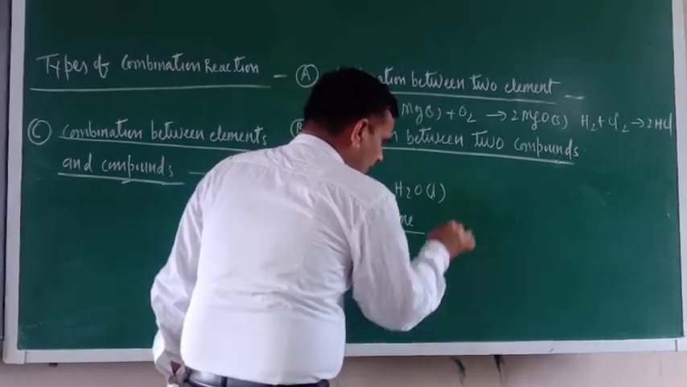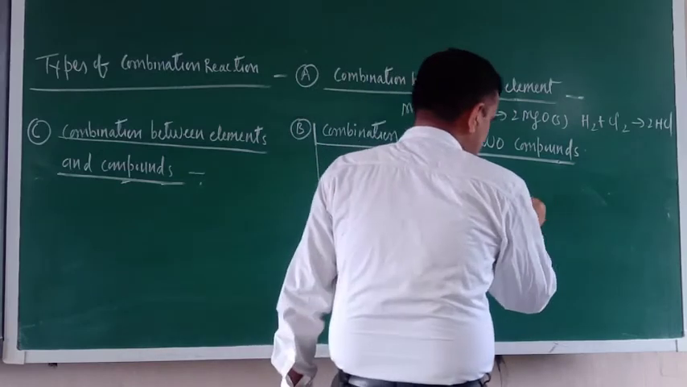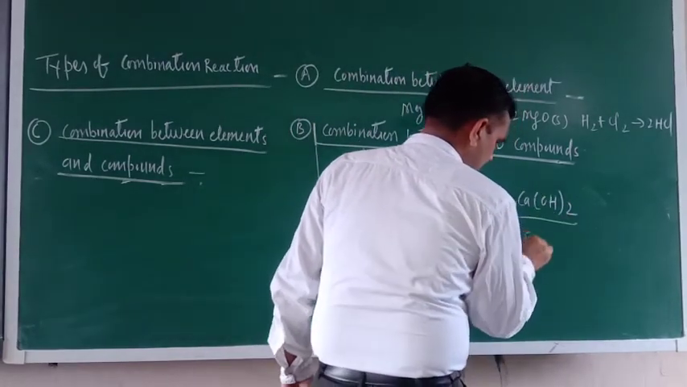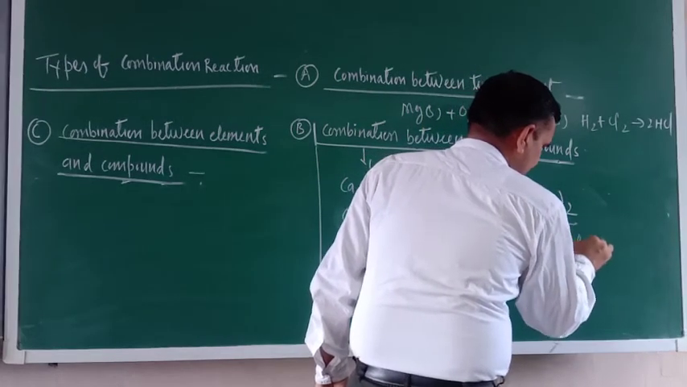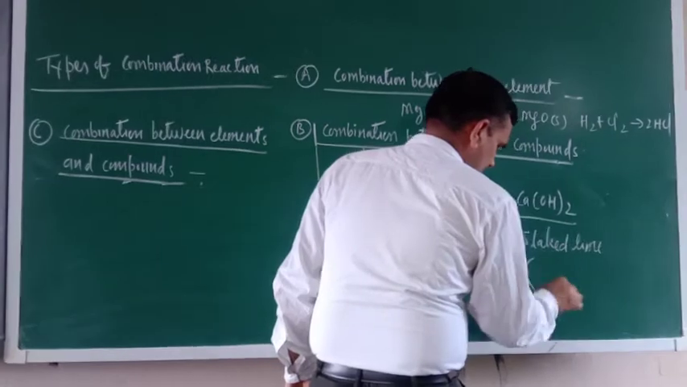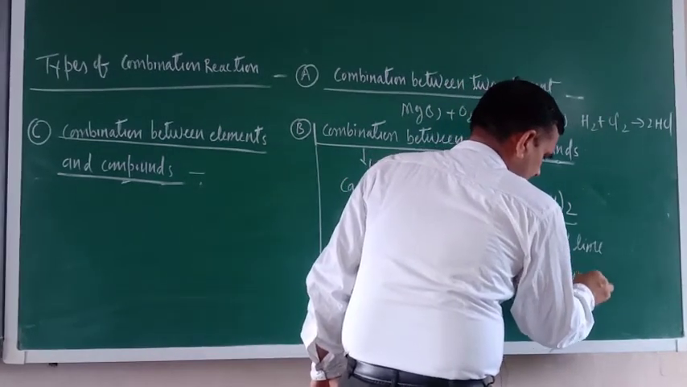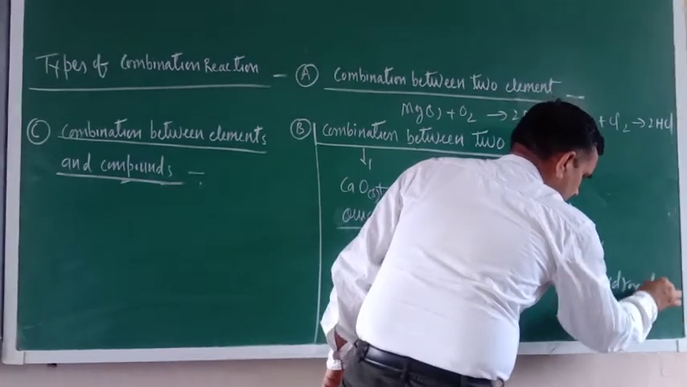Now when it reacts, it forms Ca(OH)2. What is this? This is slaked lime. Chemically, this is calcium hydroxide.